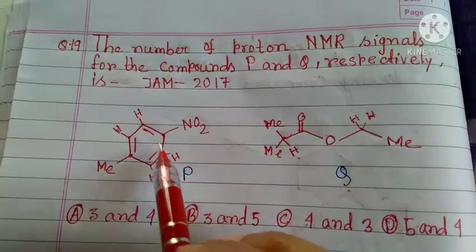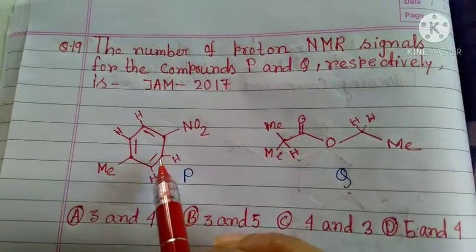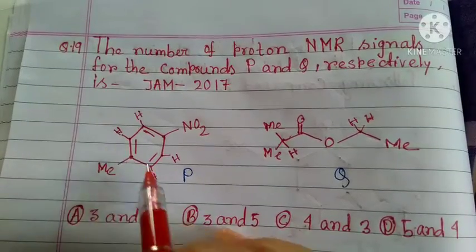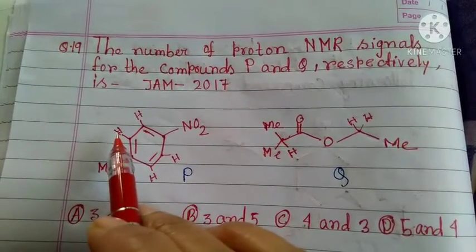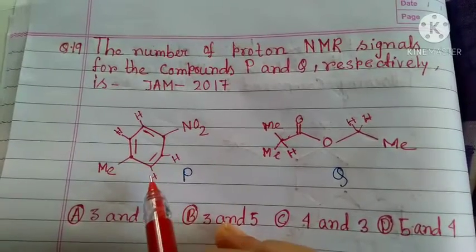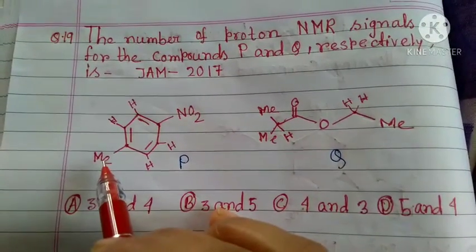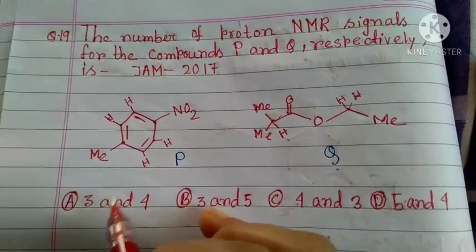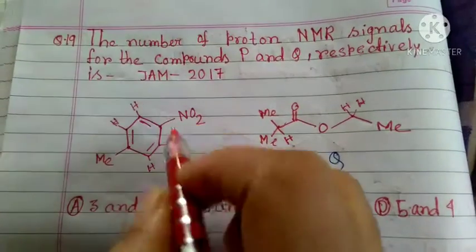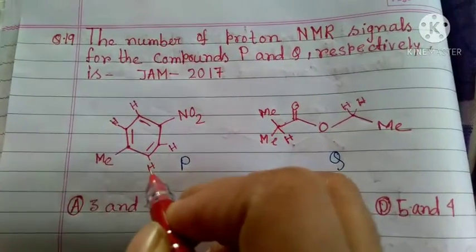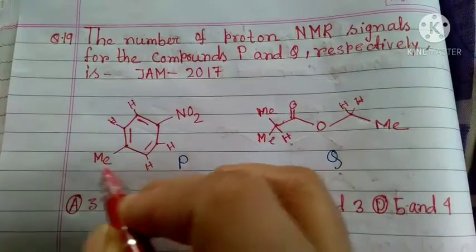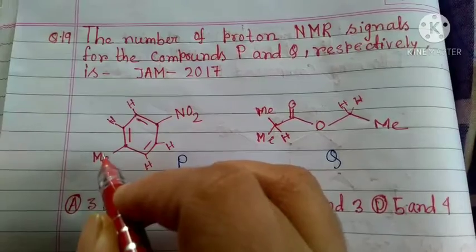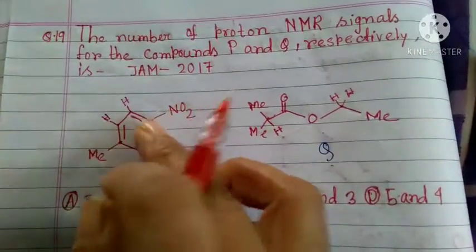Here these 2 protons are of the same type, and these 2 protons are of the same type, this proton is of the same type, so 1, 2 signals, then this proton. So we get 3 signals from compound P. Here these 2 will give 1 signal, these 2 will give another signal, and the Me with 3 protons will give another signal. So 3 signals from compound P.